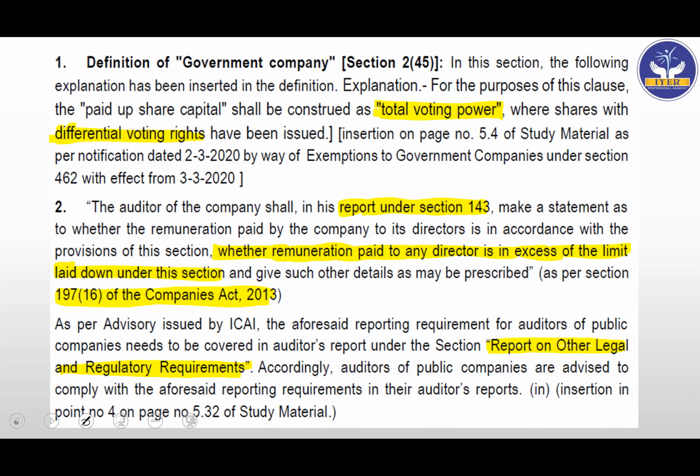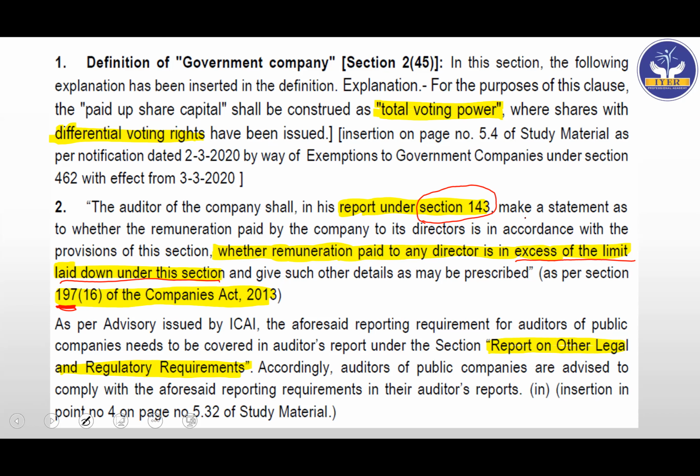So the auditor of the company shall, in his report under section 143, make a statement as to whether the remuneration paid by the company to its directors is in accordance with the provisions of this section. So as per section 143, we'll have to see whether the remuneration has been properly paid. And then we also have to say whether excess remuneration has been paid, which is more than the limit that we see generally in section 197. You must be doing this in law, that if the remuneration is paid in excess of what is actually required to be paid, then the auditor will have to report the same.